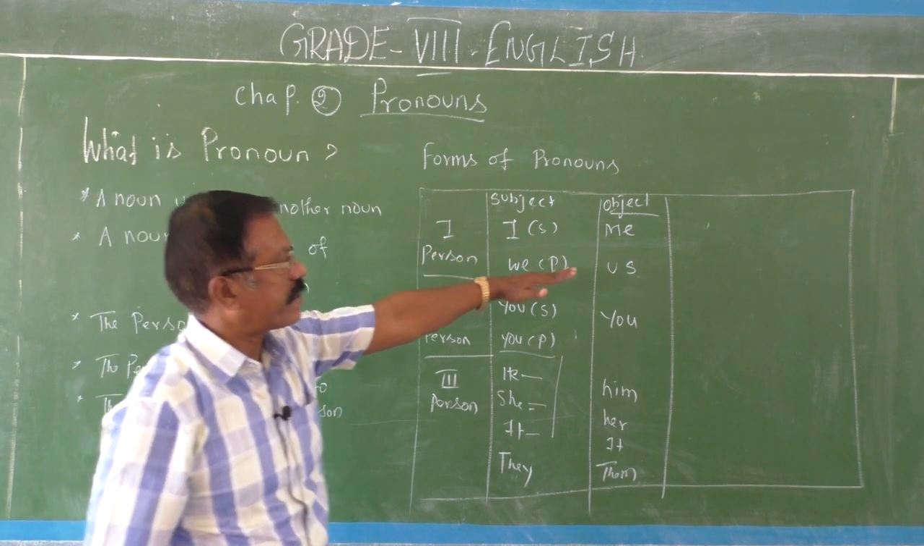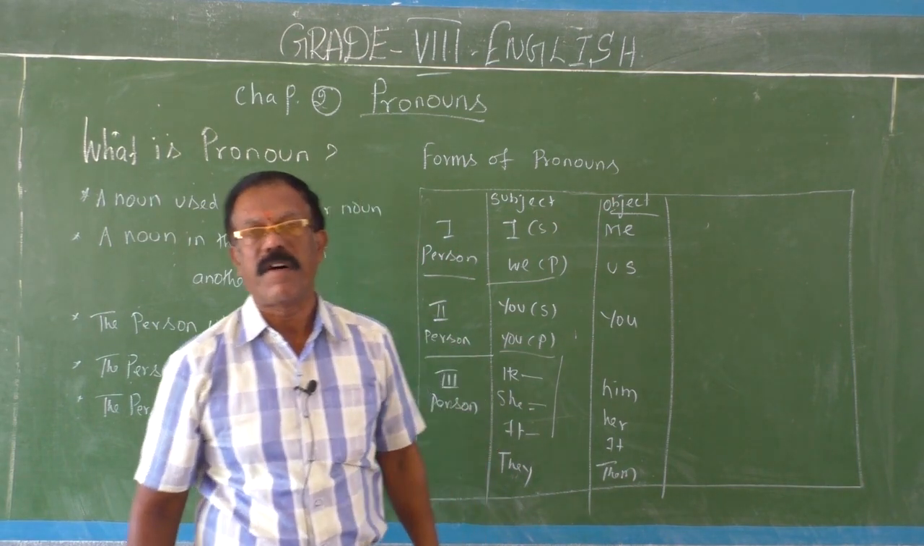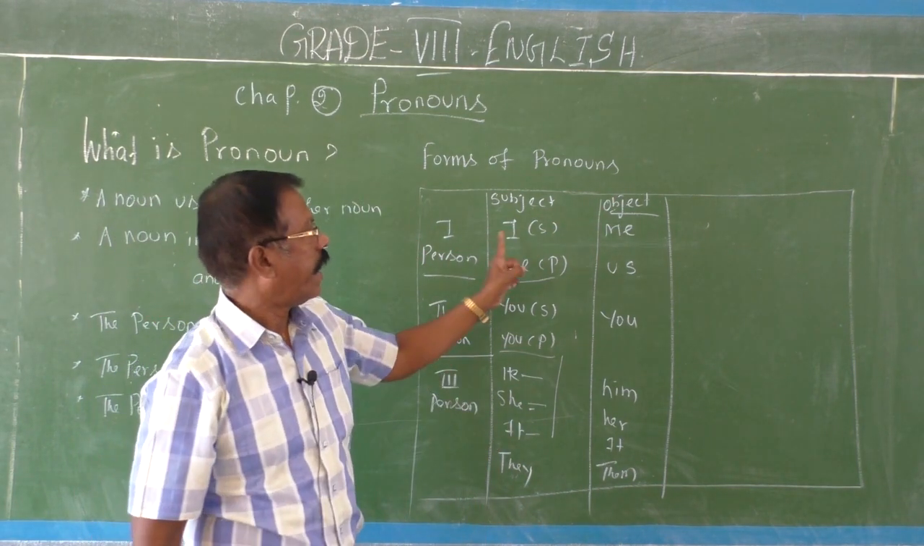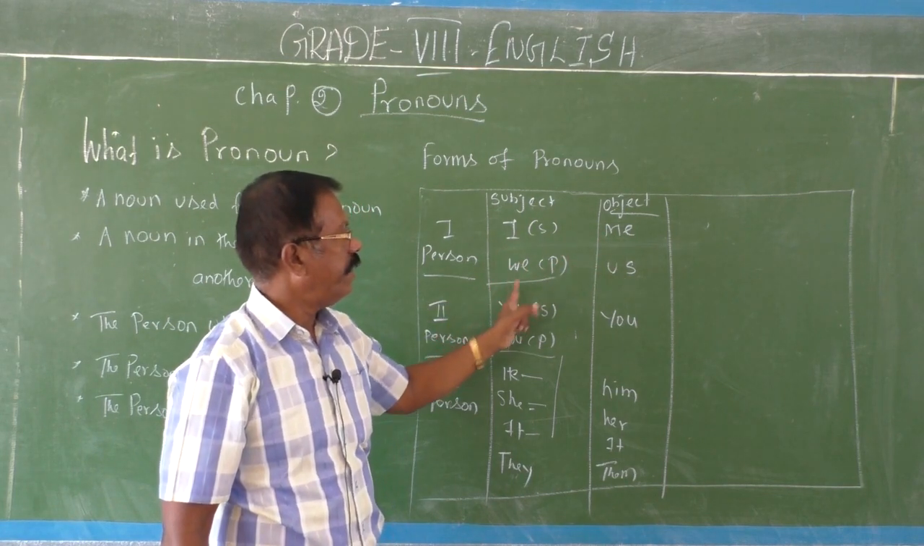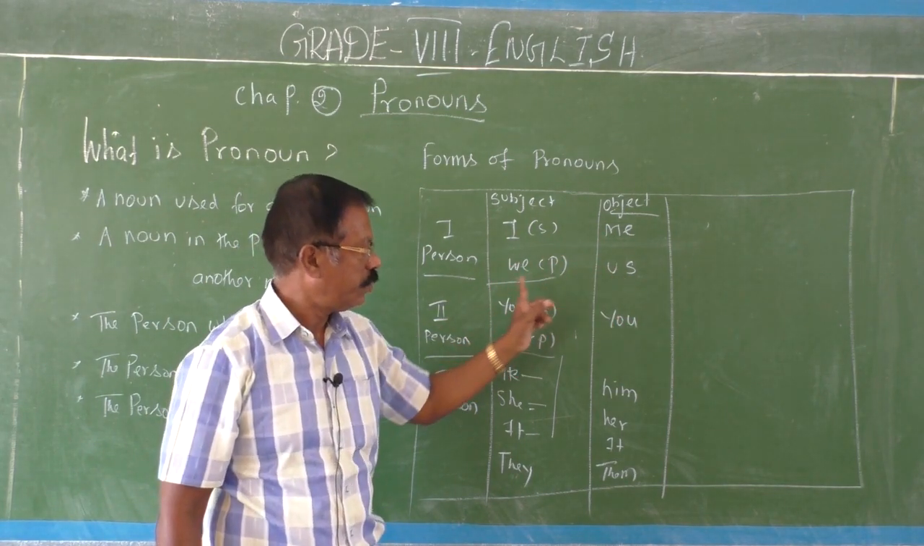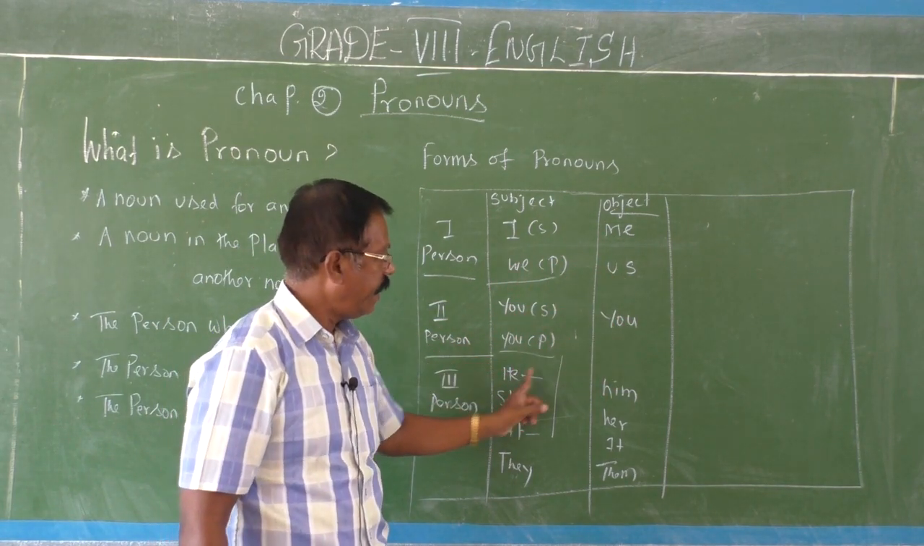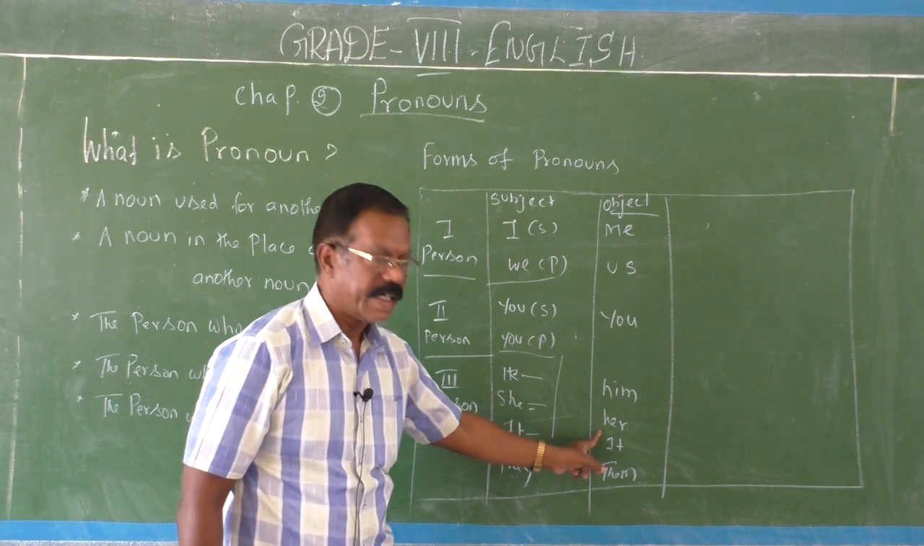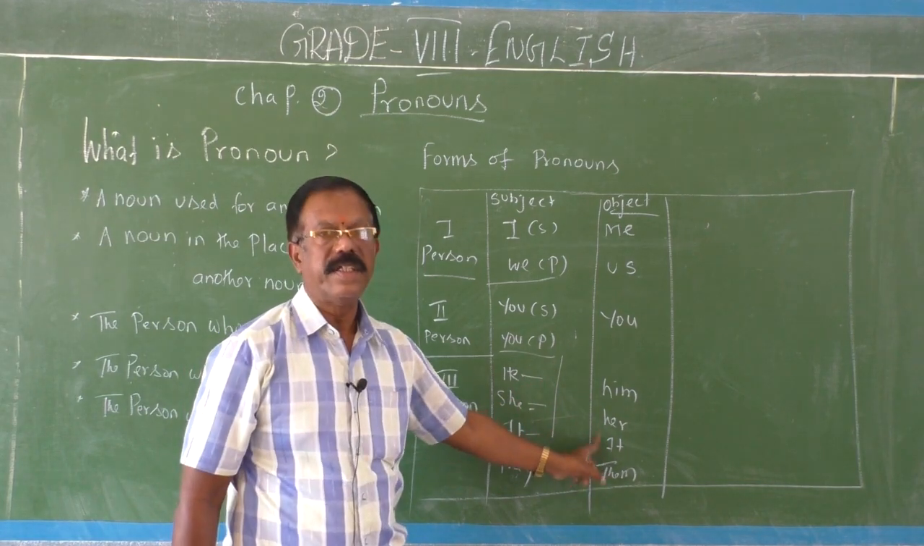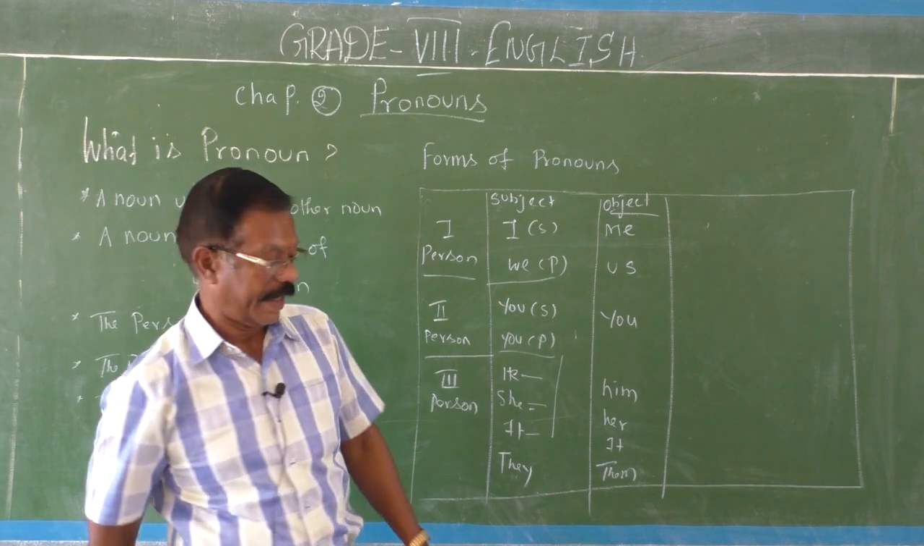Object form of personal pronouns. I, me. We, us. You, he, him. She, her. It, they, them. Okay, fine.